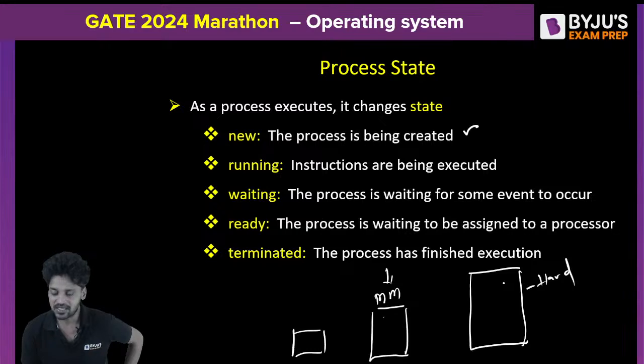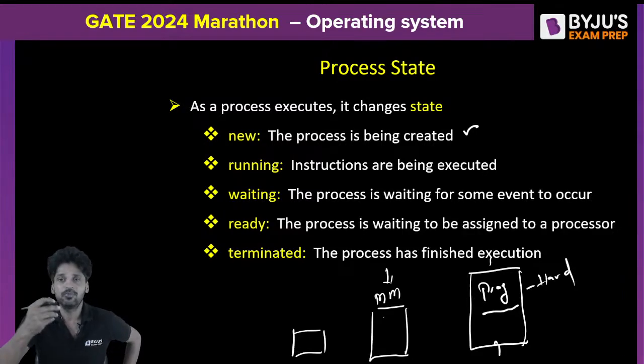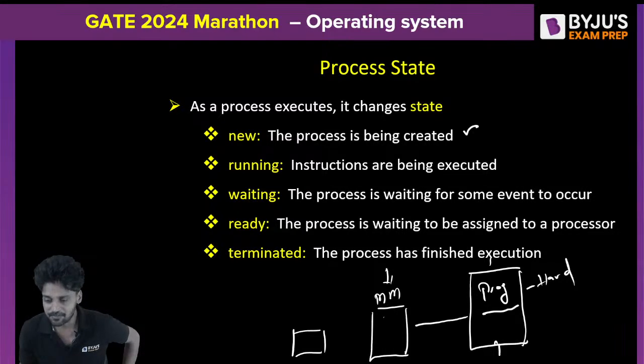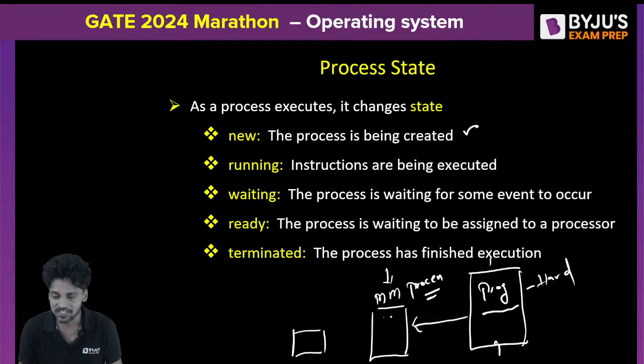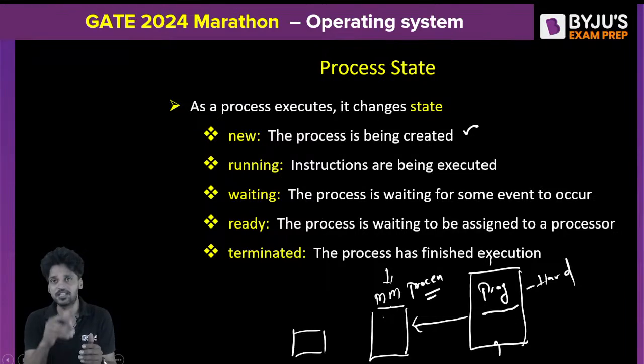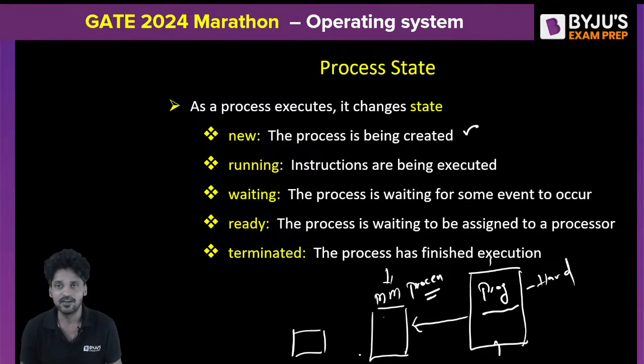So understand, initially, when the computer system is switched off, all the programs are stored back to the hard disk. Now, when you switch on the system, the programs which need to be executed right now will get transferred from the hard disk, the secondary memory, to the main memory. The programs transferred to the main memory can be called processes, because in the main memory we are going to allocate 4 sections: text section, data section, stack section, and a heap section. Right after they get transferred to the main memory, the programs are eligible for execution. Then the CPU will select those programs in a specific order for execution.